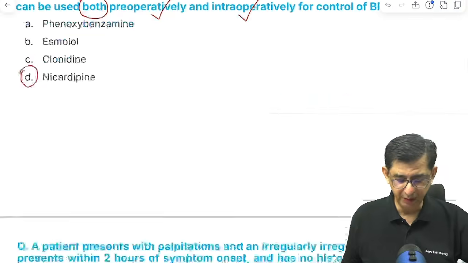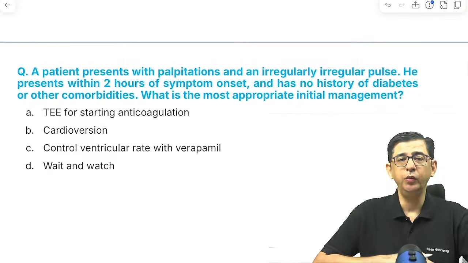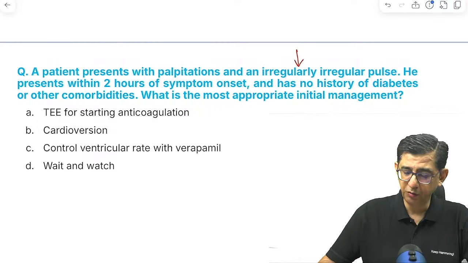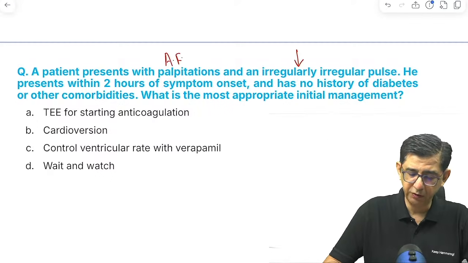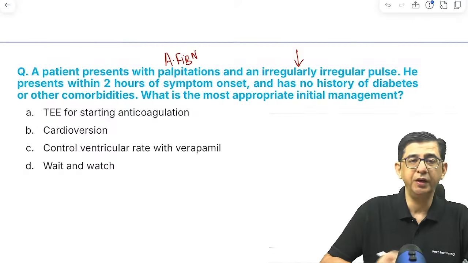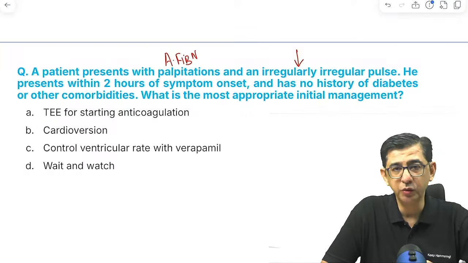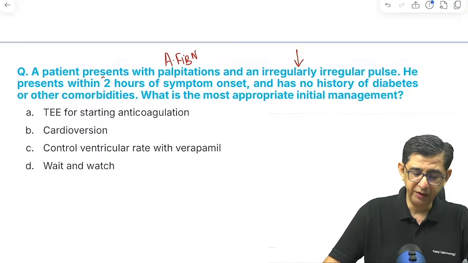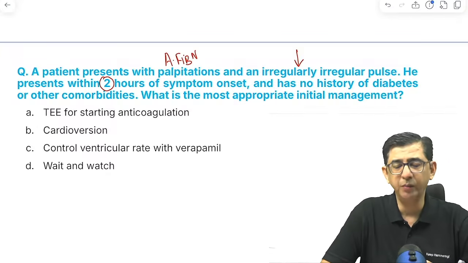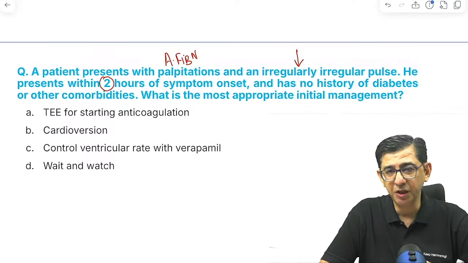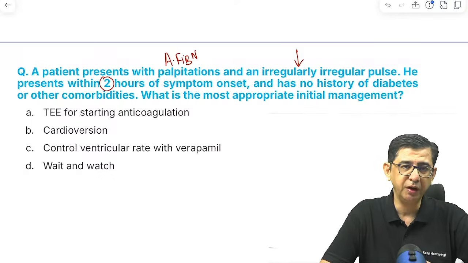Okay, fine. Next is about, again, irregular pulse and palpitations. The symptoms are there of atrial fibrillation for the previous 2 hours, and there is no mention of any hemodynamic crashing of the patient. So cardioversion is ruled out. Like in this question, if he had specially mentioned that the patient had become unconscious or there was chest pain, there was some evidence of cerebral ischemia, I would have thought in terms of cardioversion.